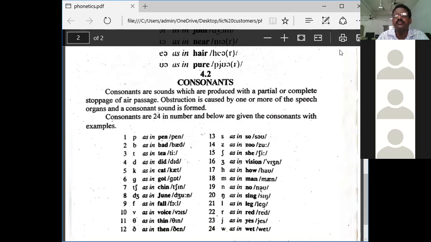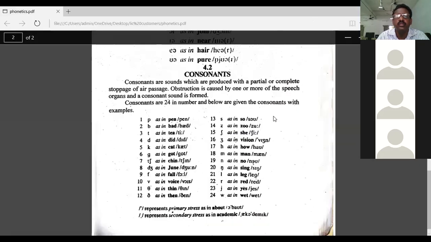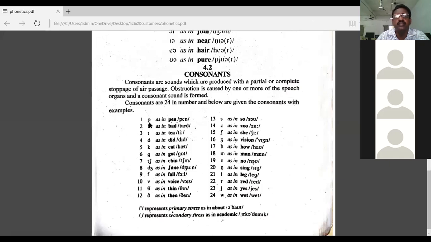Consonants. Look here, all of you. There are 24 consonant sounds. P as in pen. This is the phonetic key. And B as in bad.